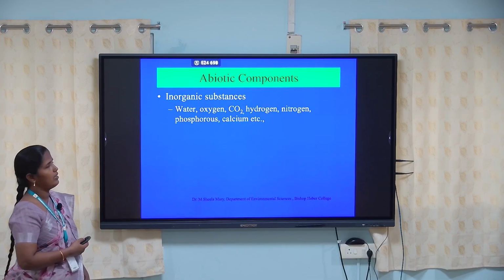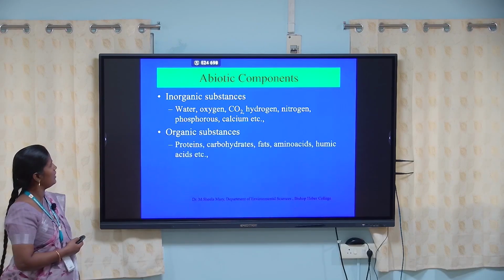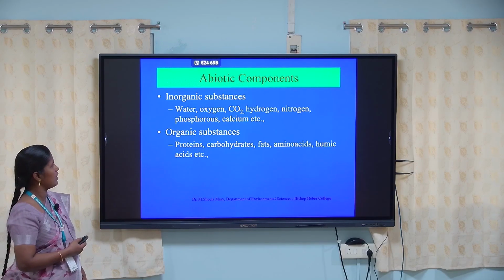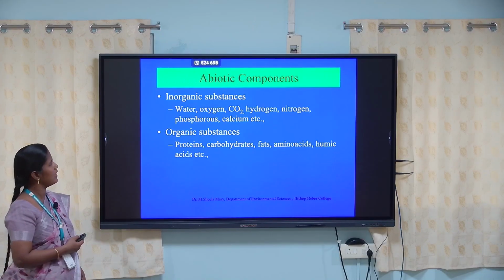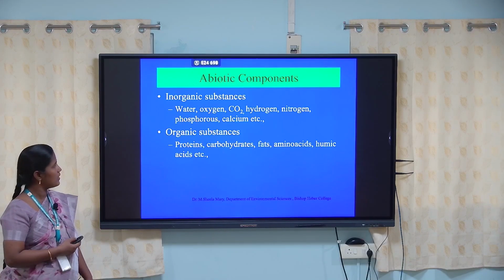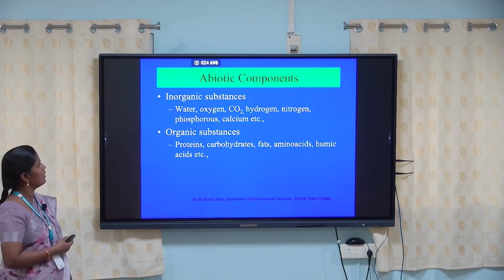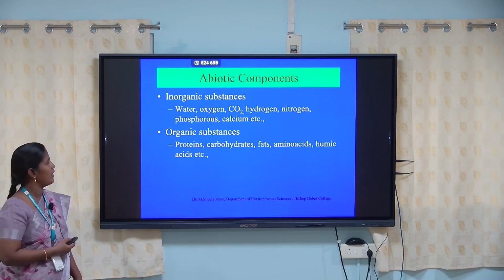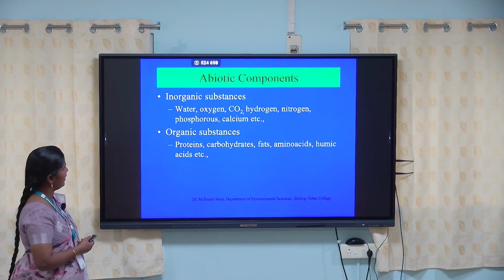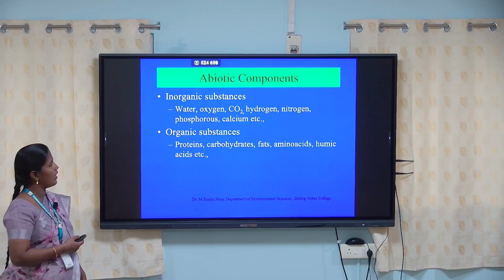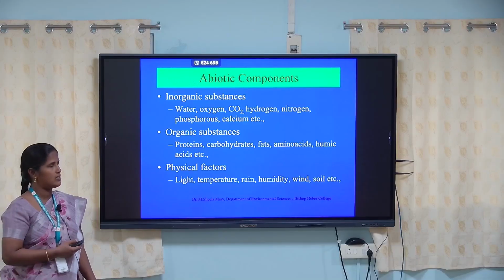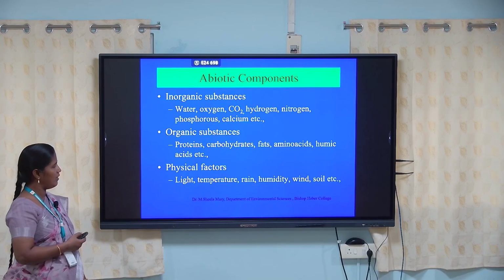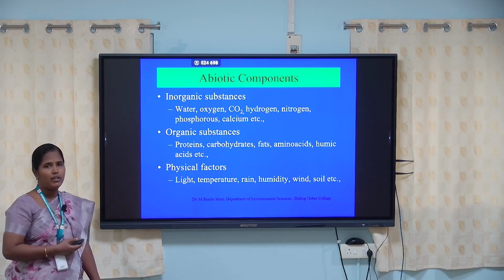So these are the details about abiotic components. Inorganic substances, what are the inorganic substances? Water, oxygen, carbon dioxide, hydrogen, nitrogen, phosphorus, calcium. These substances are very important, and also some organic substances: proteins, carbohydrates, fat, amino acids, humic acids, etc. Then these are the physical factors: light, temperature, rainfall, humidity, wind, soil.